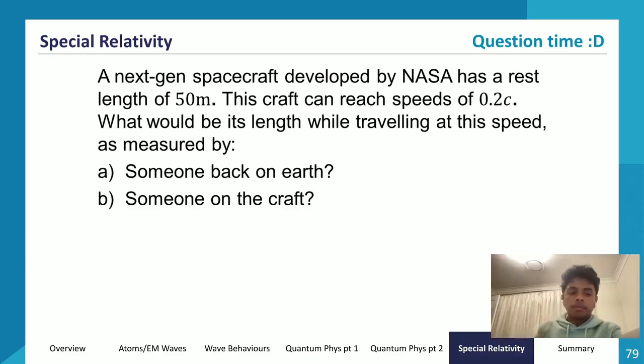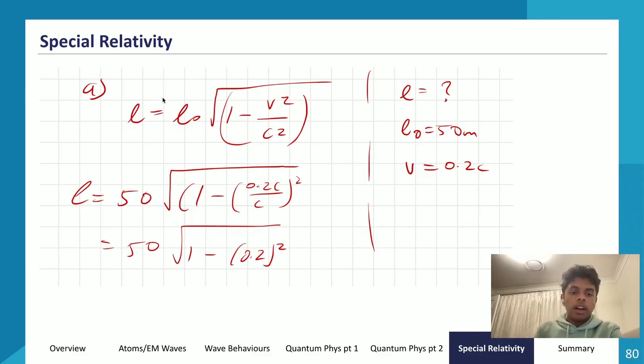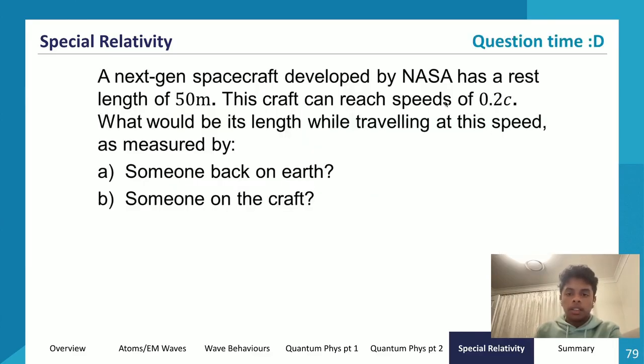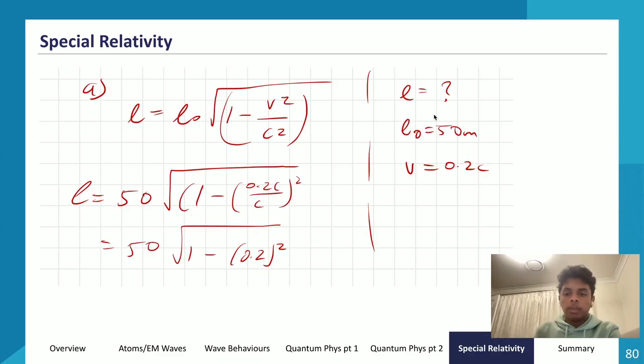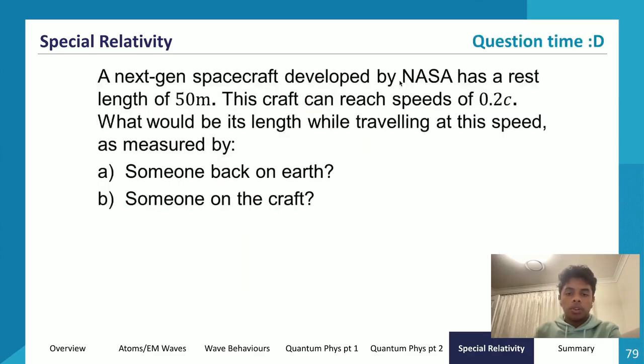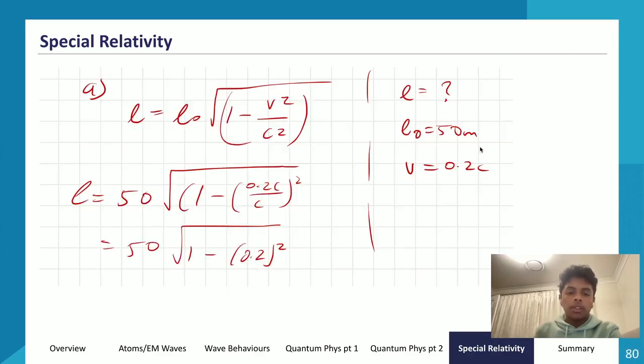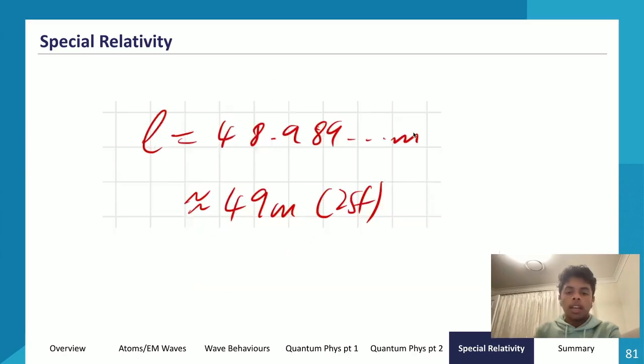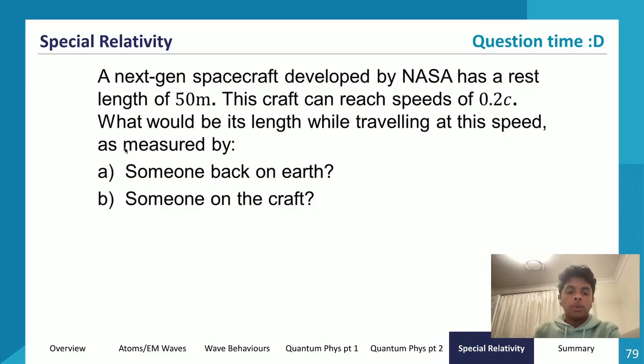So to do part A, we have the equation and we sub in the values. We have a proper length of 50 meters because at rest it has 50 meters. So the real length is 50 meters, so L naught is 50 meters. My velocity is 0.2 c. So now all I have to do is sub in the values. So I do 50 root 1 minus 0.2 c over c squared, so 50 root 1 minus 0.2 squared, to get a value of 48.989 meters, which is approximately 49 meters to two significant figures. So that's how we do part A.